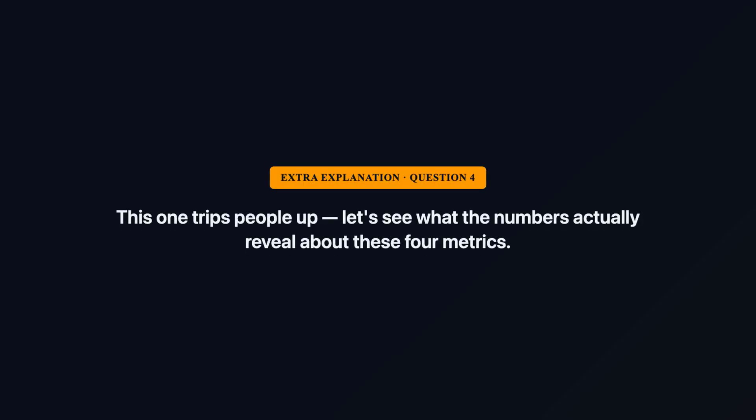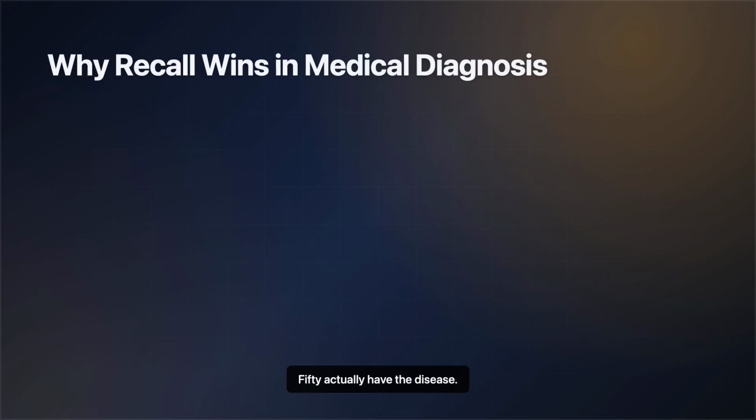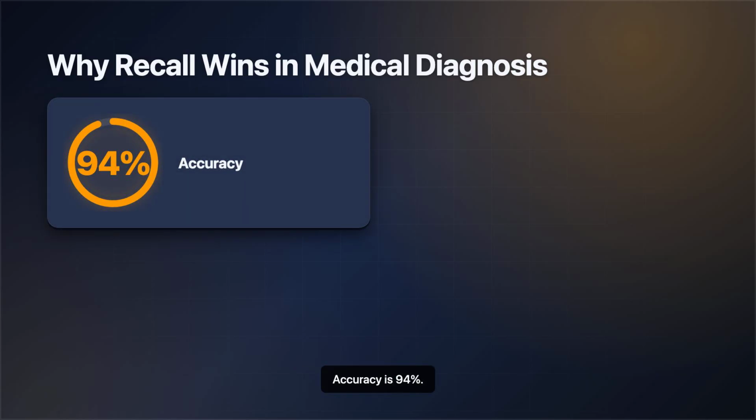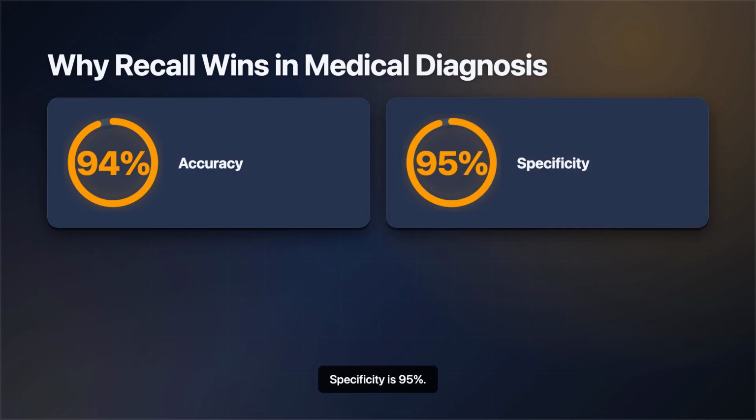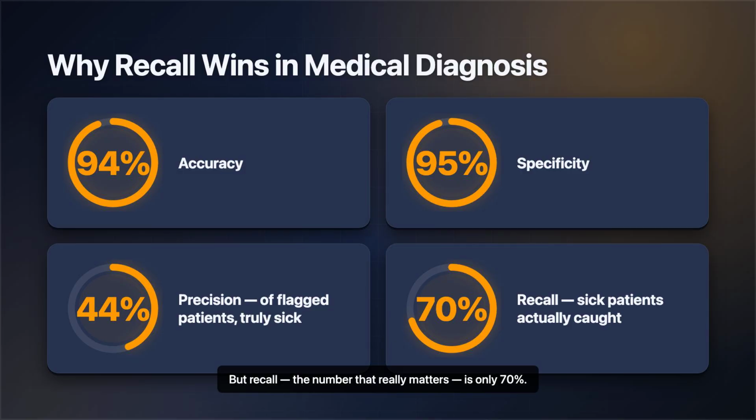This one trips people up. Let's see what the numbers actually reveal about these 4 metrics. Imagine Detect AI screens 1,000 patients. 50 actually have the disease. Their model catches 35 of those 50. 15 people go home undiagnosed. Now check the scoreboard. Accuracy is 94%. Specificity is 95%. Those bars look huge. Precision is 44%. But recall, the number that really matters, is only 70%.